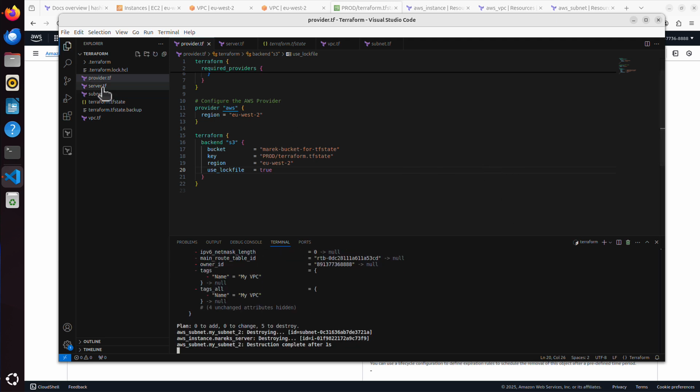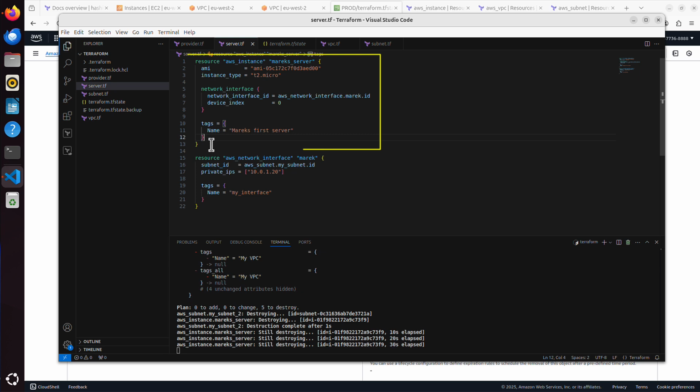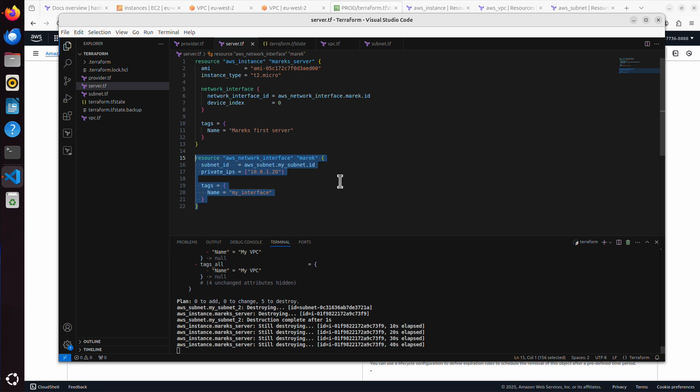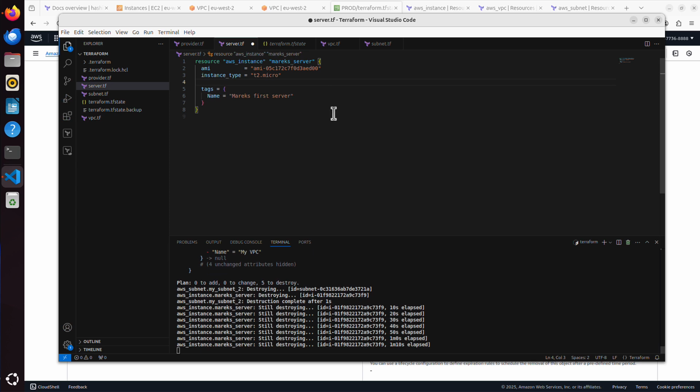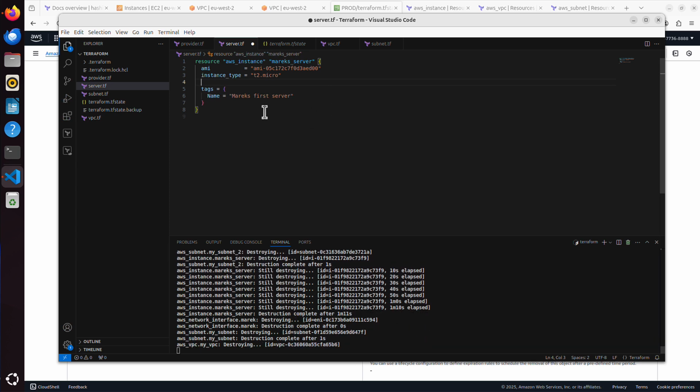Let's have a look at the server configuration. I've got this instance, and I've got the network interface for it. Maybe in this situation it's not that clear why we would want to use variables. But let me change to what we used to have previously. We had something like that, yes? Our config was much simpler, and we had multiple instances.